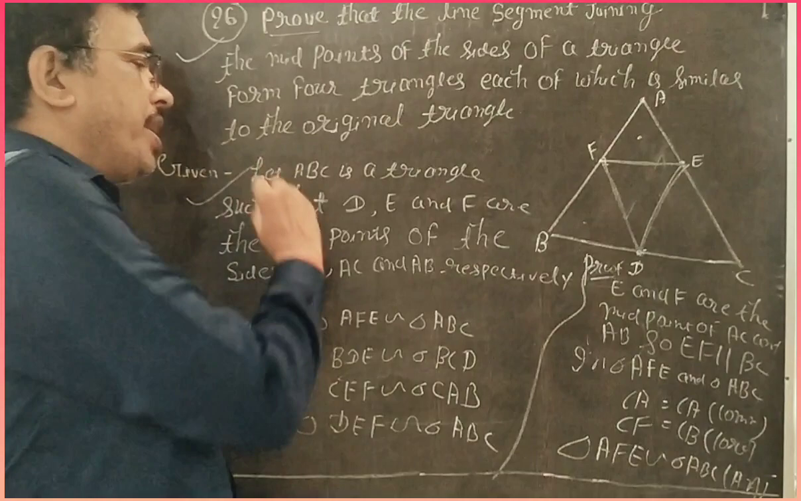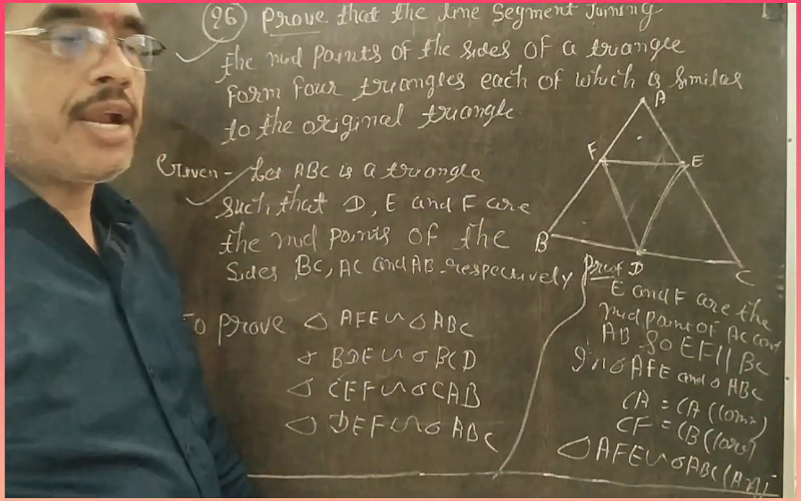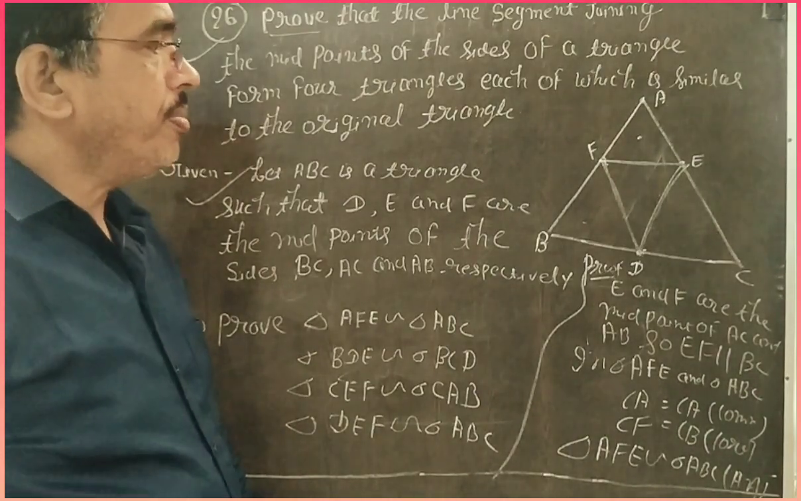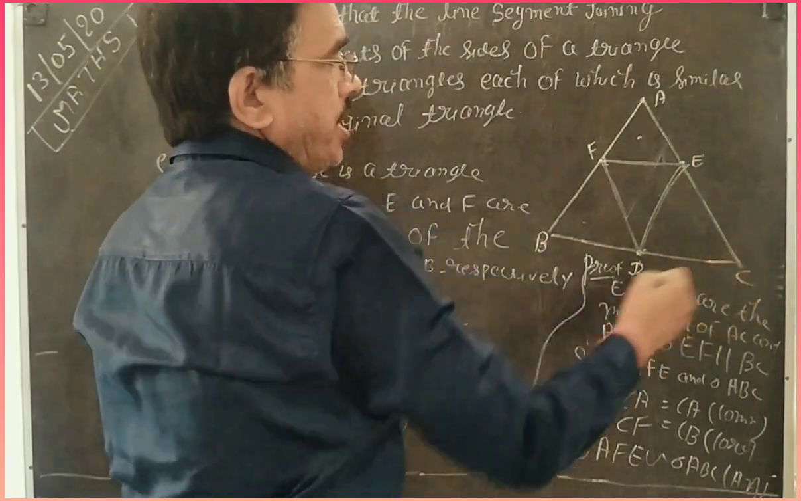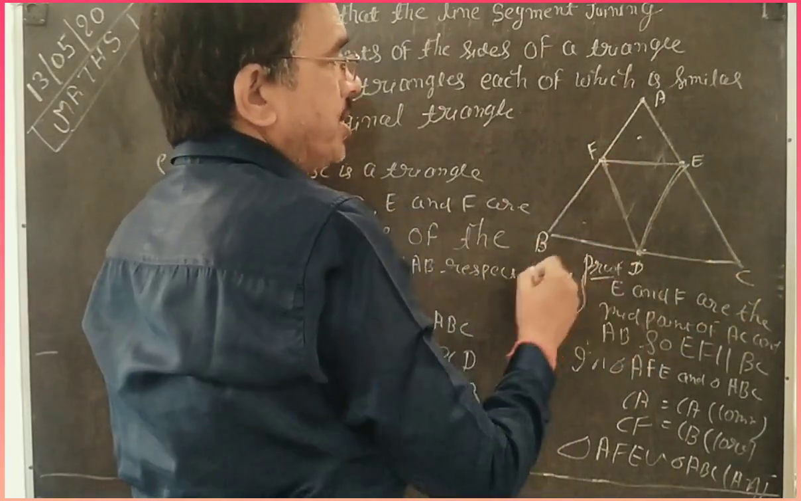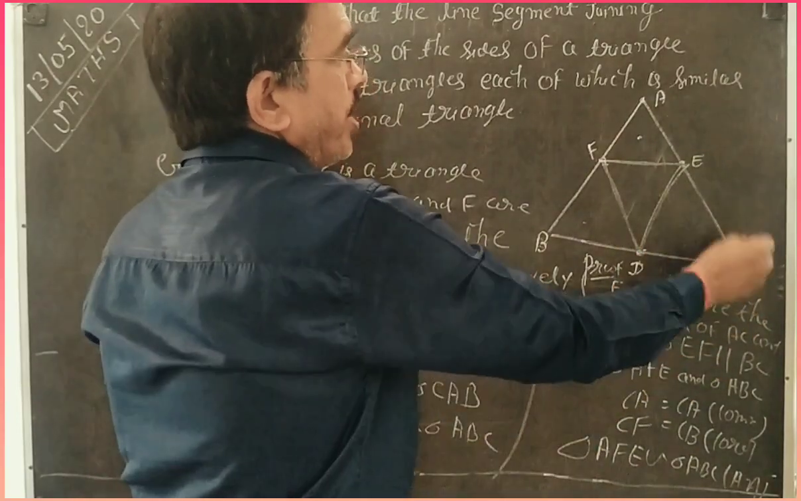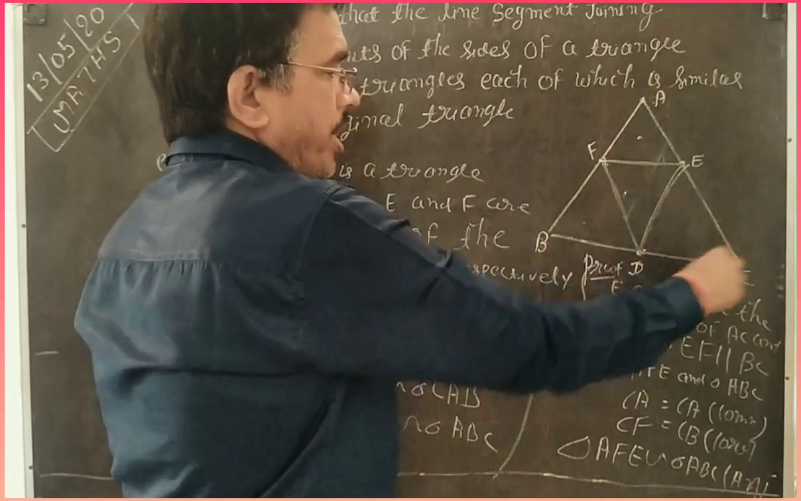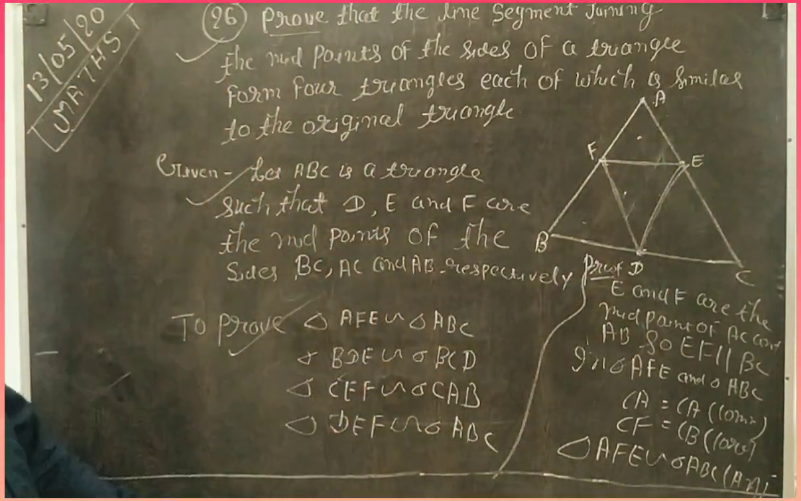So in the given I write: ABC is a triangle, D, E, F are the midpoints of the sides BC, AC, AB respectively. To prove: triangle AFE similar to ABC, triangle BFD similar to triangle BAC, triangle CED similar to triangle CAB, and triangle DEF similar to triangle ABC. There are four conditions to prove. How can we prove it?